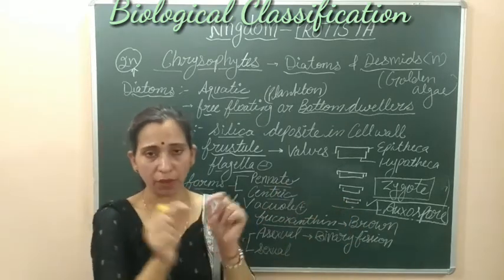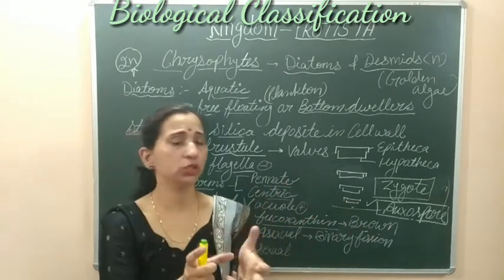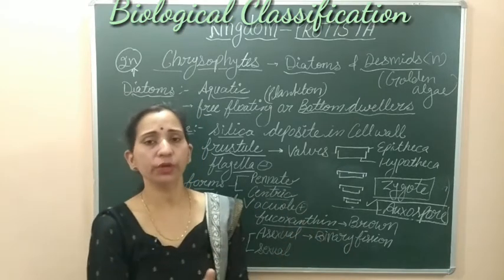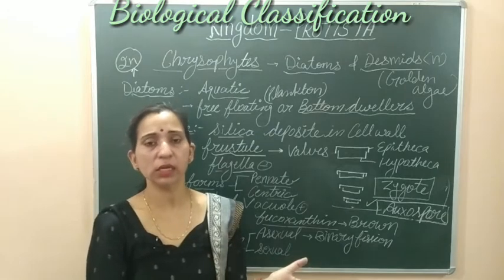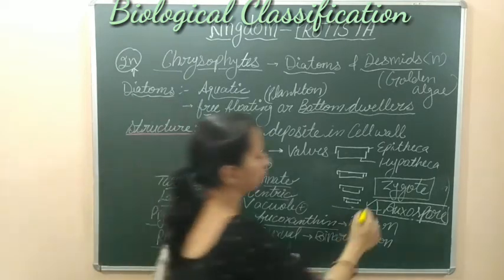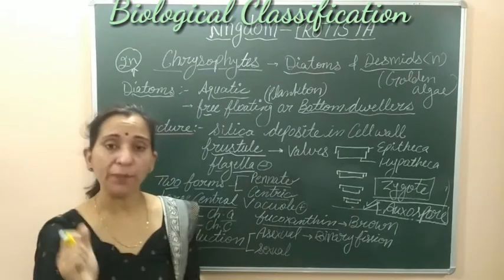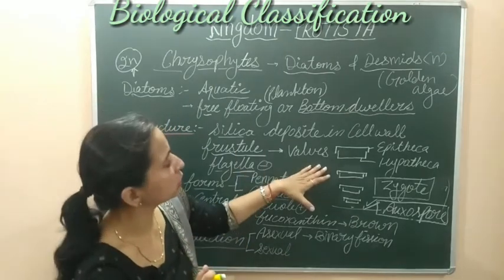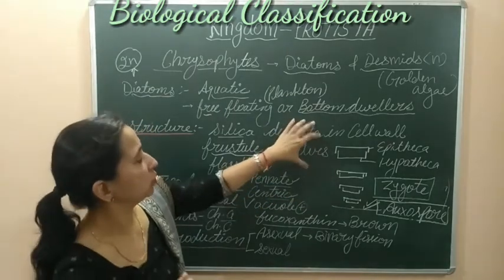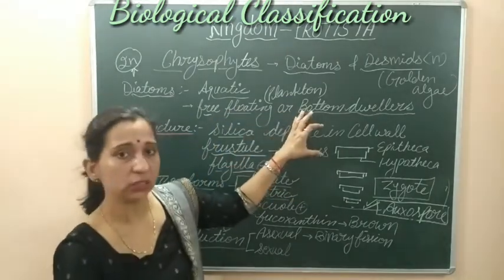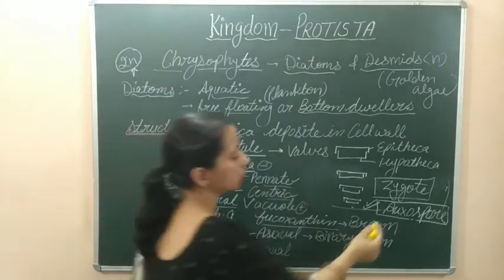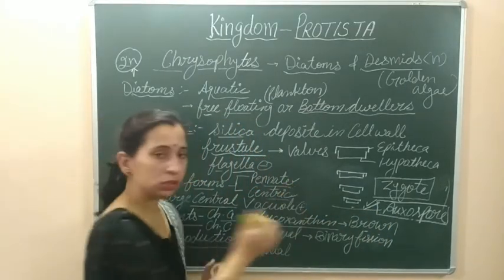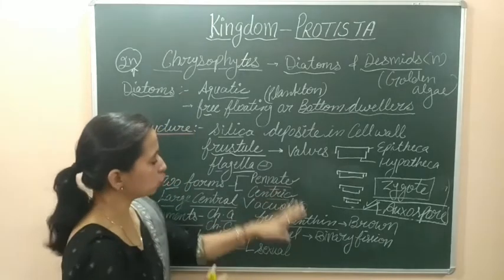Finally, when the size becomes very small, then the time of their sexual reproduction comes. They do sexual reproduction. They form a rejuvenescent cell which is known as auxospore. The important thing to remember is their diatomaceous earth and diatomite, related to silica deposition. The second thing you need to understand is that they form auxospores. They have pinnate and centric forms, two life forms.